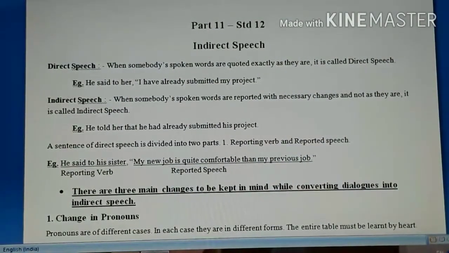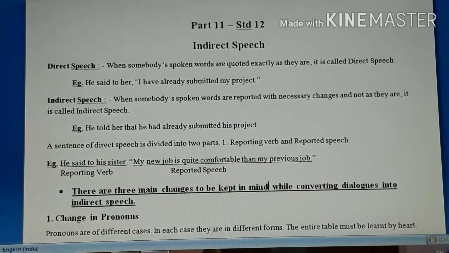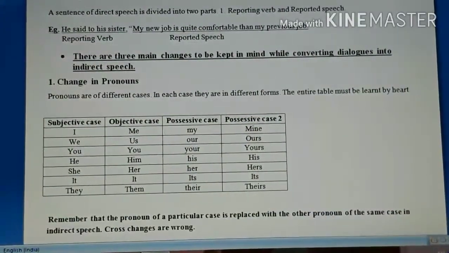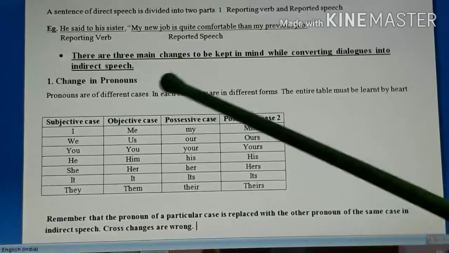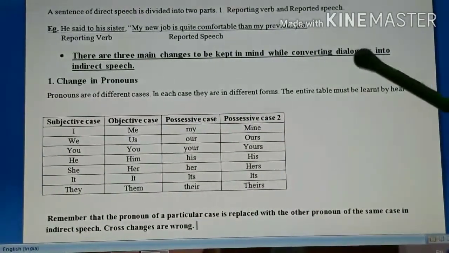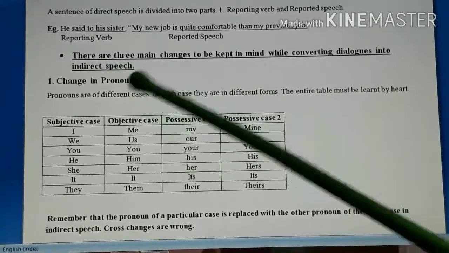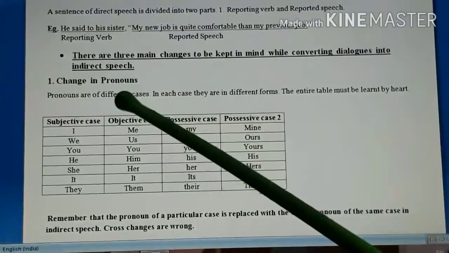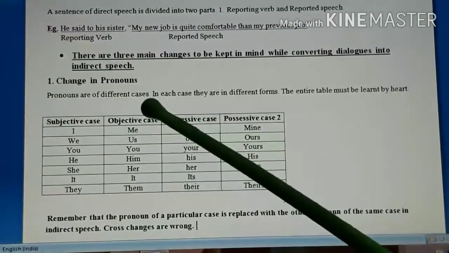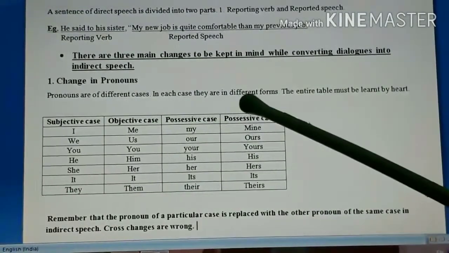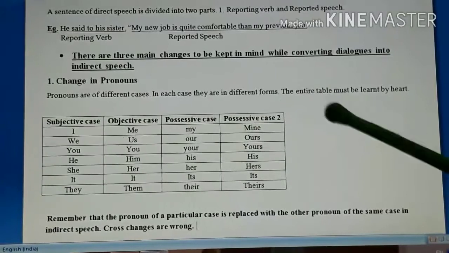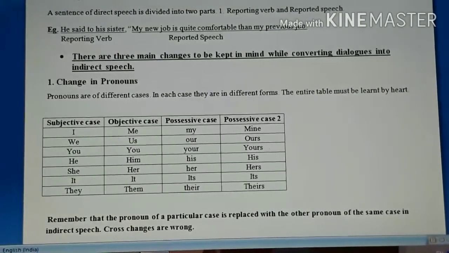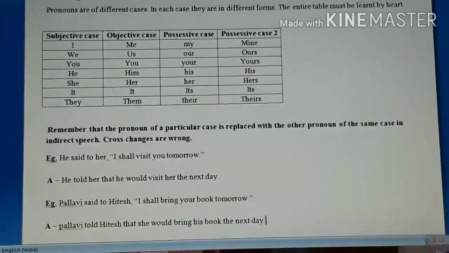Now when you go for the indirect of any sentence, three major changes you are supposed to keep in mind. Which are those three changes? There are three main changes to be kept in mind while converting dialogues into indirect speech. Dialogues means direct speech. First is change in pronouns. Pronouns are of different cases, and in each case they are in different forms. So the entire table must be learnt by heart, and it's not that tough. Students, you almost know all these things, you just must understand to differentiate between them.